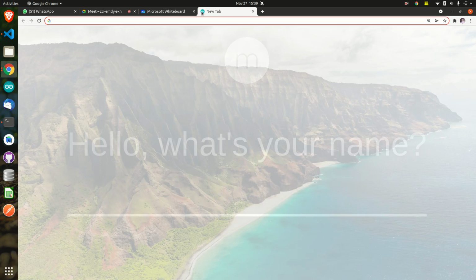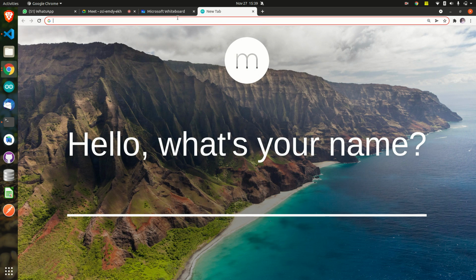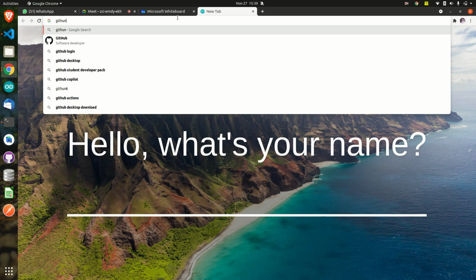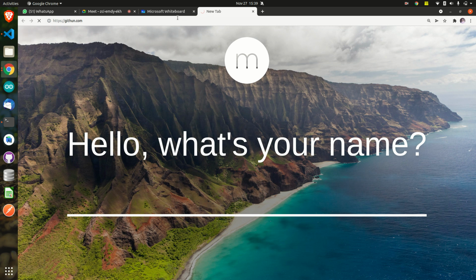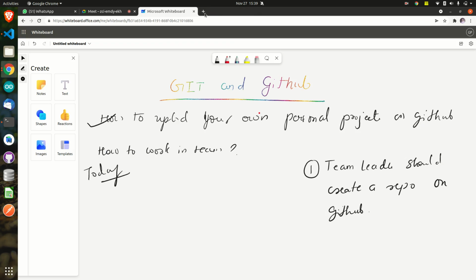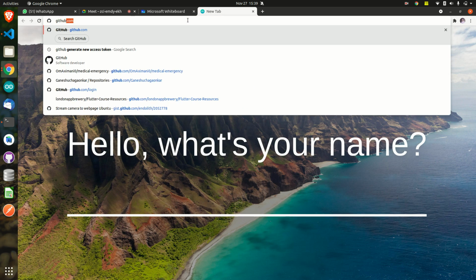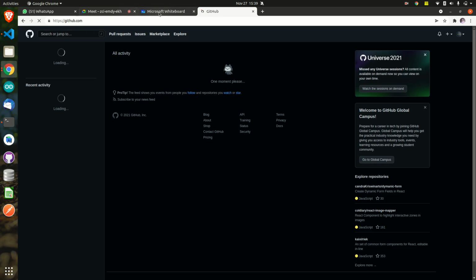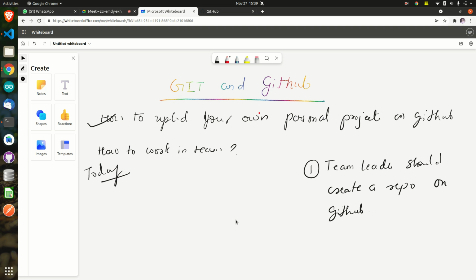Now let us consider that we all are working in a team. Let's say I am your team leader. We saw the same thing that we are doing today also, how to upload the projects on GitHub itself, but the only thing is how to work in a team. The problem was, as I already told you all, that you cannot exchange pen drives and share the code. You cannot send the code on WhatsApp, right? You cannot do all those things. For that purpose, how can we do it? We are trying to see.